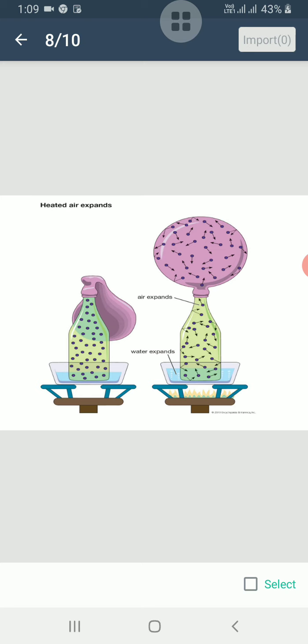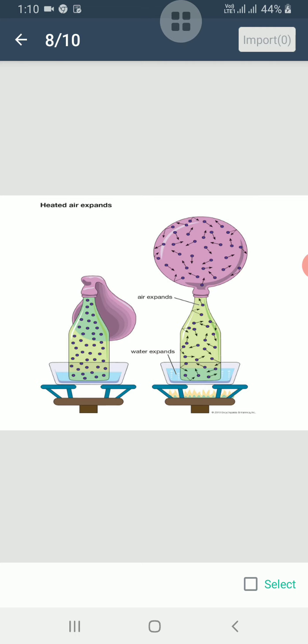On the other hand, when we remove the bottle from the warmed water or heated water and now place it in a normal place at normal temperature, you will see after some time it will be compressed. The balloon will shrink and it occupies less space. So it proves that on cooling the air molecules contract and on heating the air molecules expand.